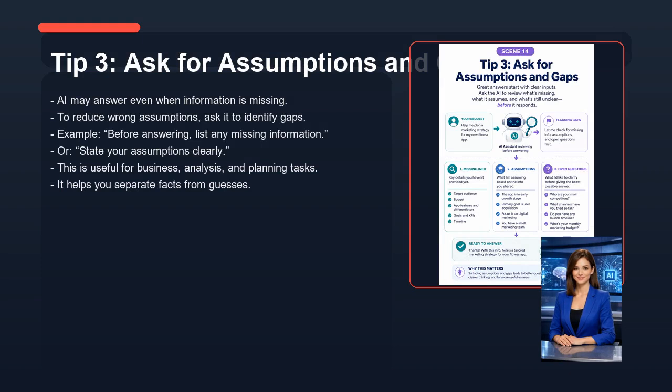AI may answer even when information is missing. To reduce wrong assumptions, ask it to identify gaps. Example, before answering, list any missing information. Or, state your assumptions clearly. This is useful for business, analysis, and planning tasks. It helps you separate facts from guesses.